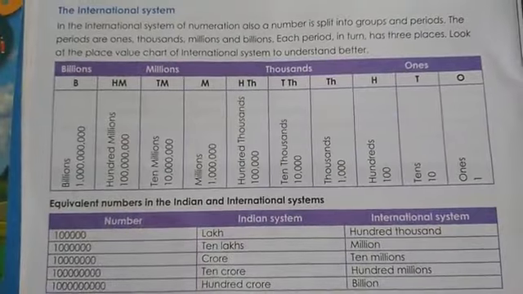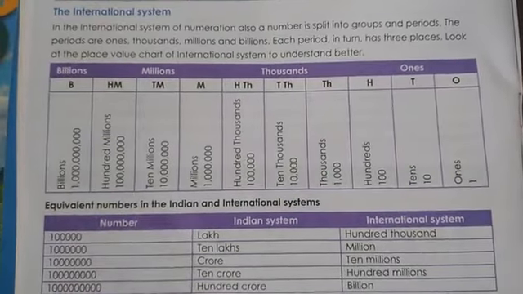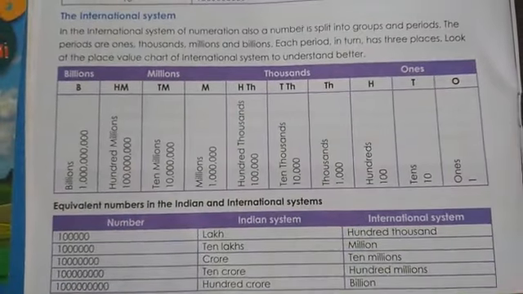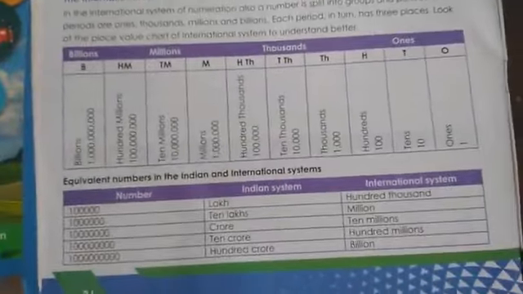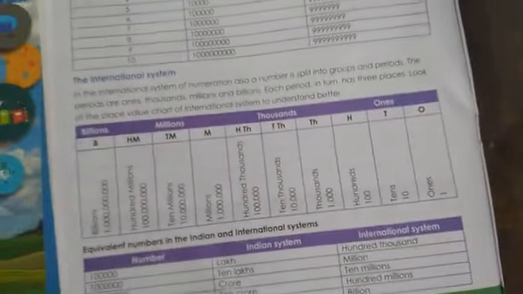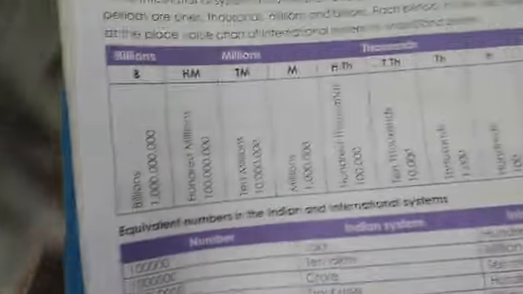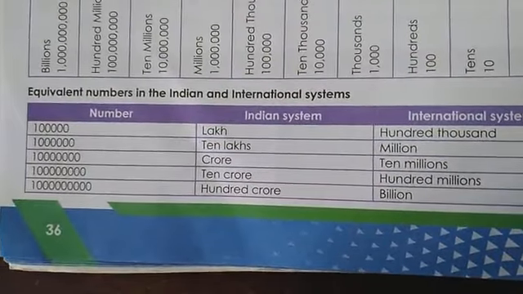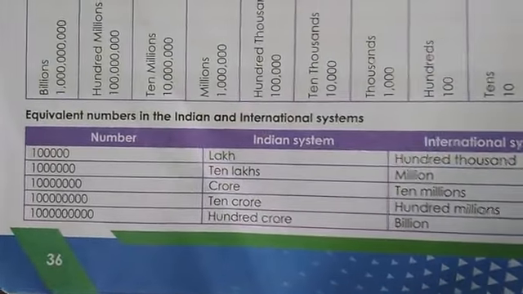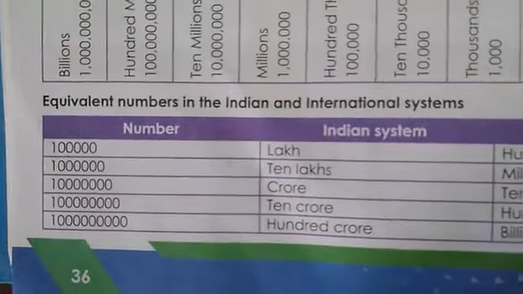Okay. Next, the relation between the Indian system of numeration and the international system of numeration. That one I will explain to you. Listen concentrately. Number, that is what? 1 lakh.